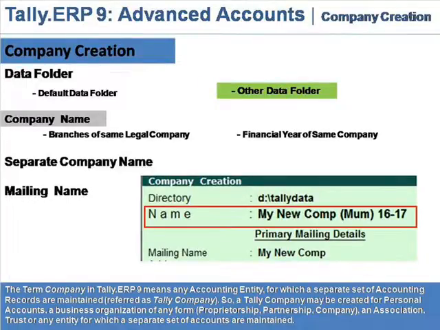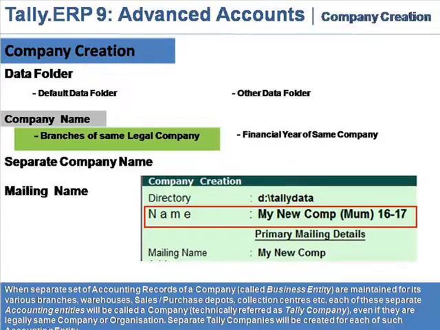Company name. The term company in Tally ERP9 means any accounting entity for which a separate set of accounting records are maintained, referred as Tally company. So, a Tally company may be created for personal accounts, a business organization of any form, proprietorship, partnership, company, an association, trust, or any entity for which a separate set of accounts are maintained.